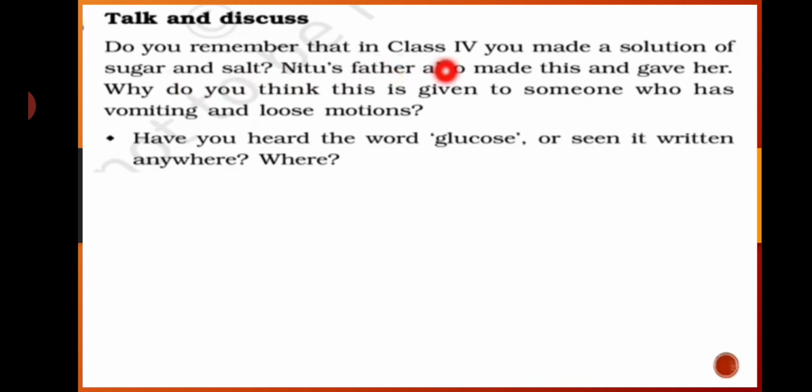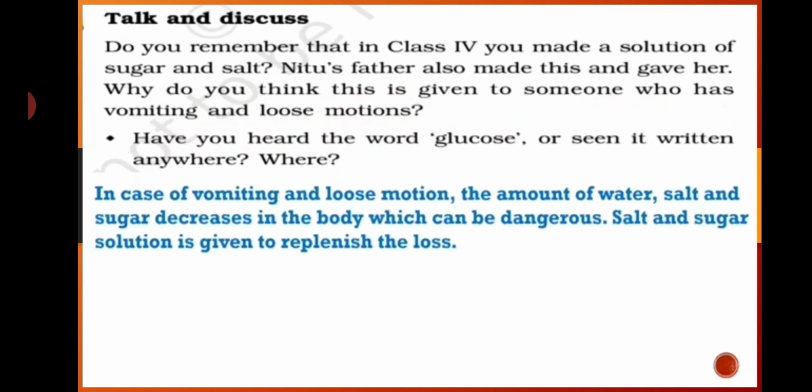Do you remember that in class 4th you made a solution of sugar and salt? Neetu's father also made this and gave it to her. So why do you think this is given to someone who has vomiting and loose motions? Because in case of vomiting and loose motion, the amount of water, salt and sugar in our body decreases, which can be really dangerous. So sugar and salt solution is given to replenish the loss. Whatever water we have thrown out of our body, the same water should be gained back. That is why we should drink sugar and salt solution.